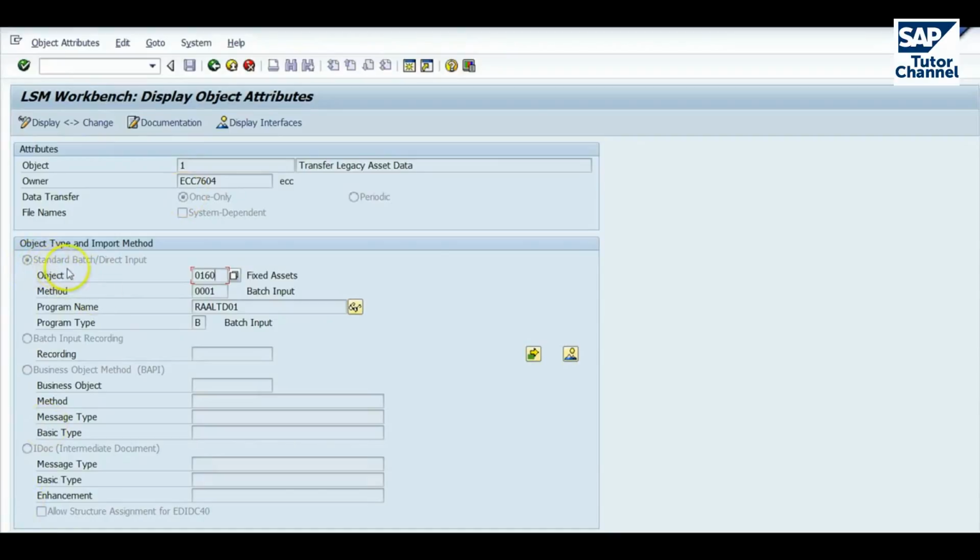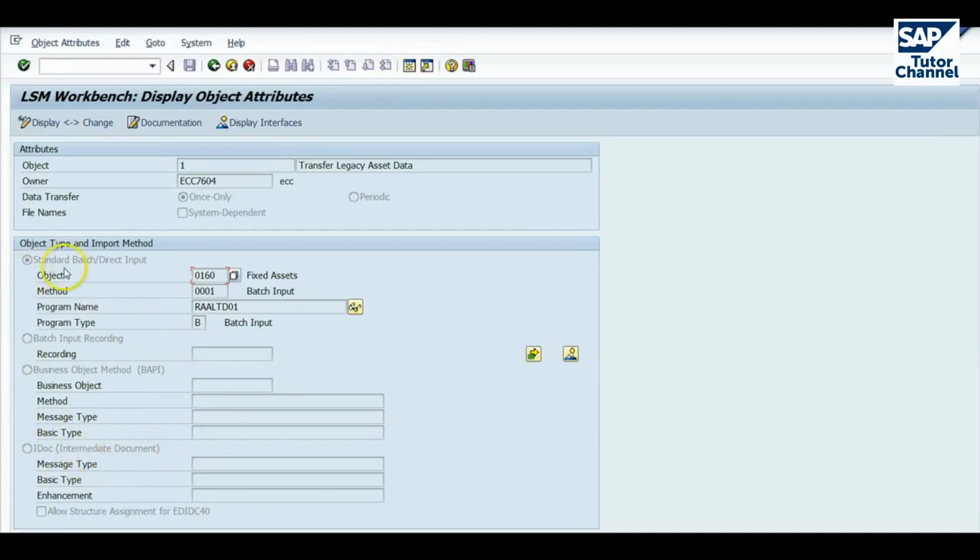Now, here we have standard batch or direct input. This is what's normally used. There are other options as well. Batch input recording is where there isn't a standard object to do the job you want. So you record the transaction in the normal way, whatever the transaction happens to be. You can then go back and use that recording as the basis for loading data into the database. There's also a business object method, BAPI, and IDOC, intermediate document method.